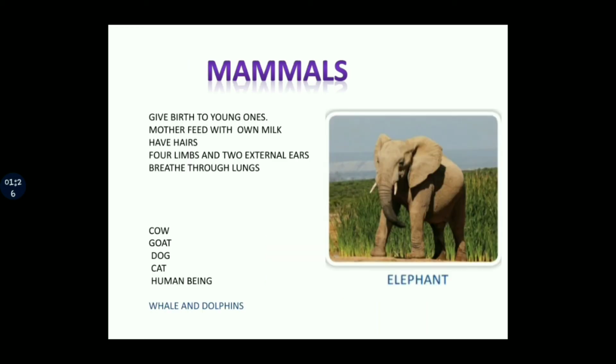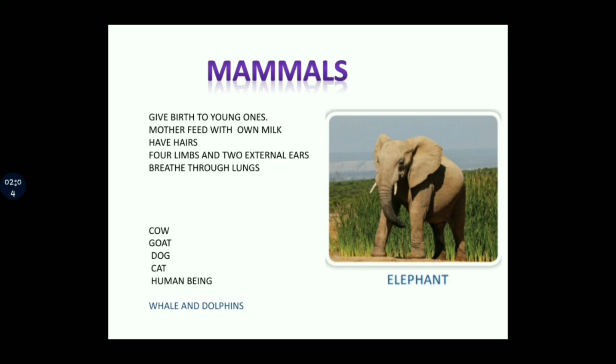Let's move on to the next one, that is mammals. Mammals are the animals that give birth to young ones. They don't lay eggs, they give birth to young ones. And the parent animal takes care of the baby. The mother feeds her young ones with her own milk. Mammals have hair all over their body. They have 4 limbs. Limbs means arms and legs.